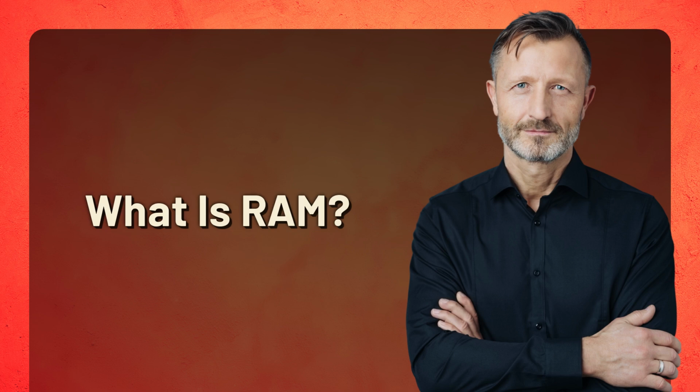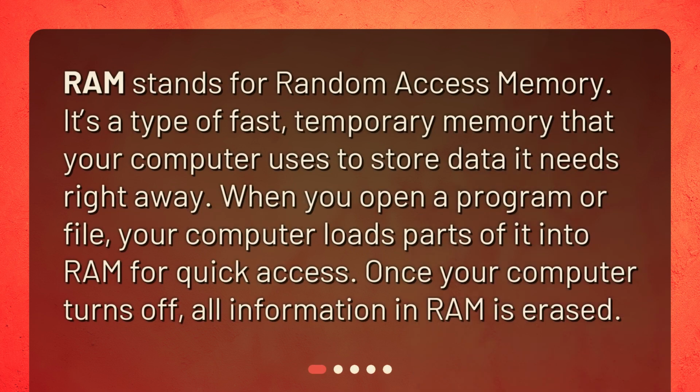What is RAM? RAM stands for Random Access Memory. It's a type of fast, temporary memory that your computer uses to store data it needs right away. When you open a program or file, your computer loads parts of it into RAM for quick access. Once your computer turns off, all information in RAM is erased.